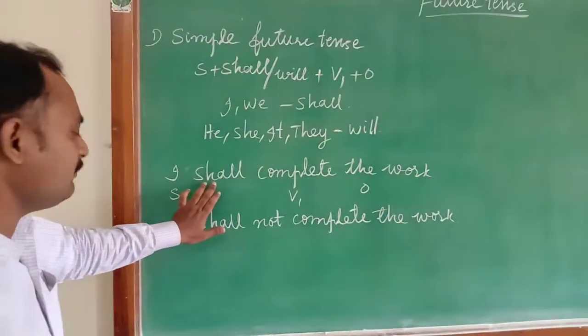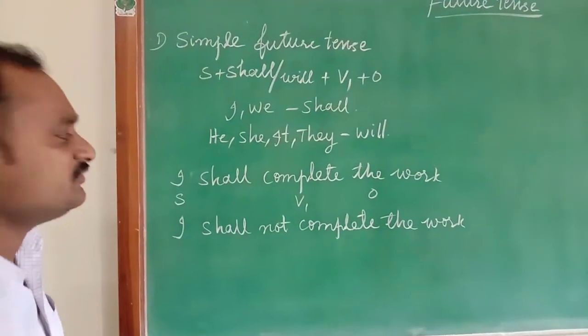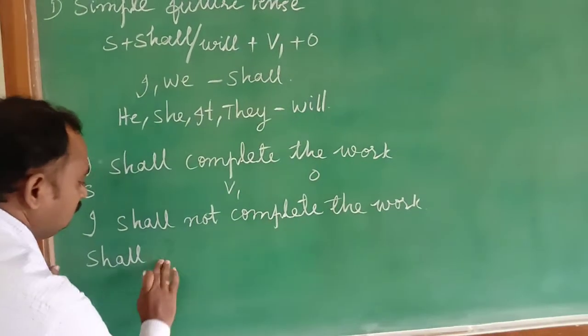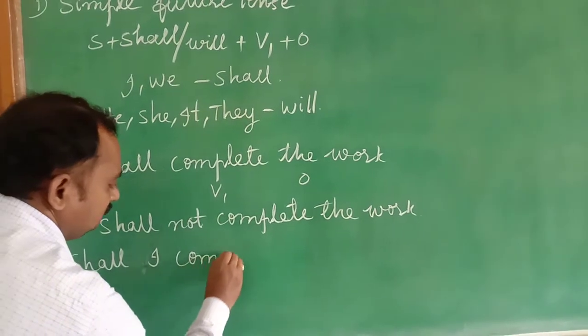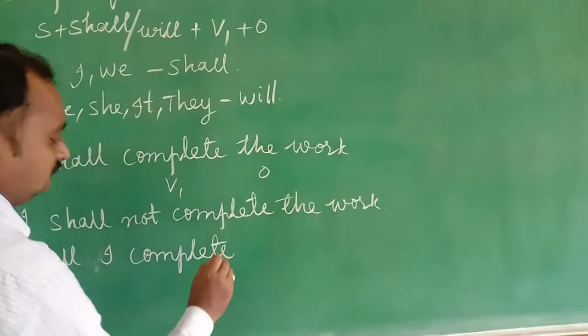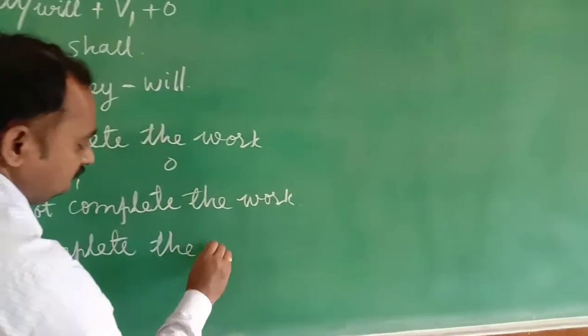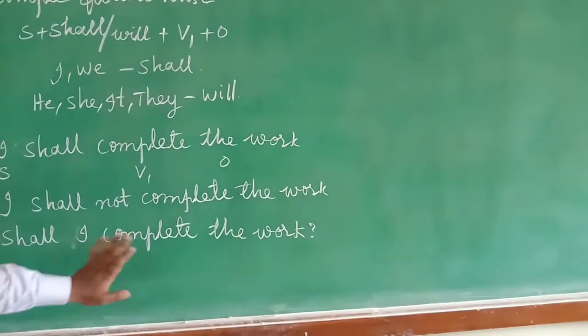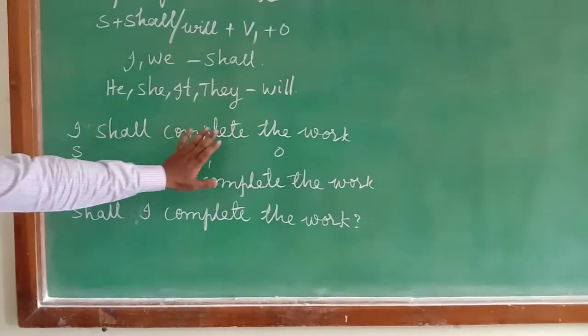Now to this affirmative form, we will write the interrogative form. I shall complete the work.